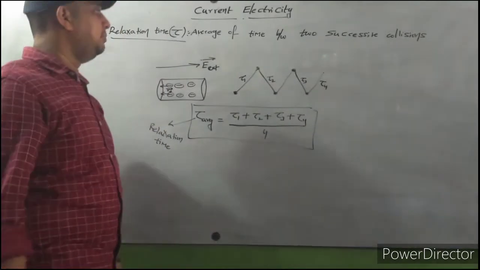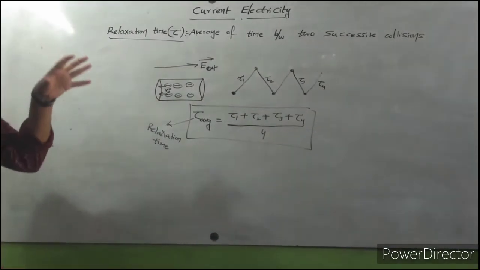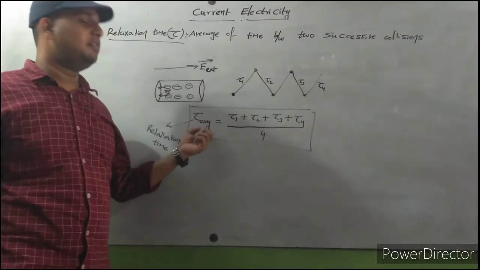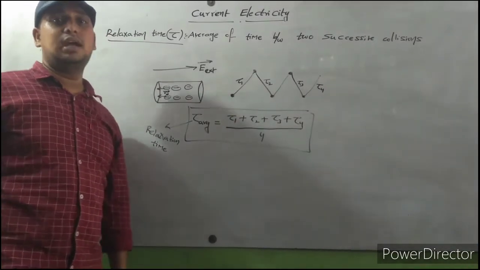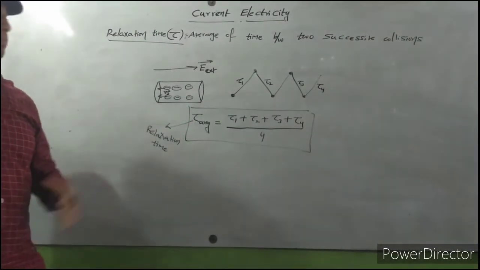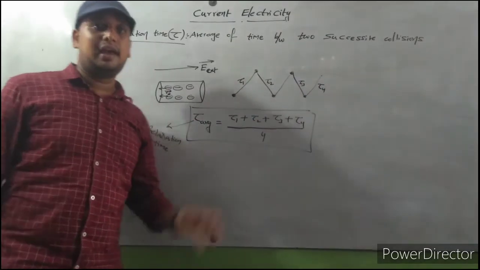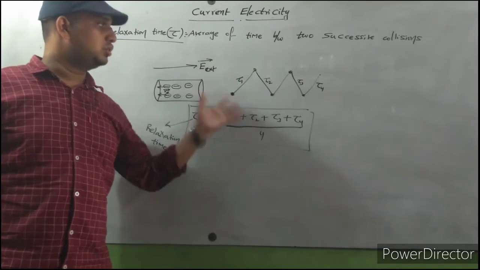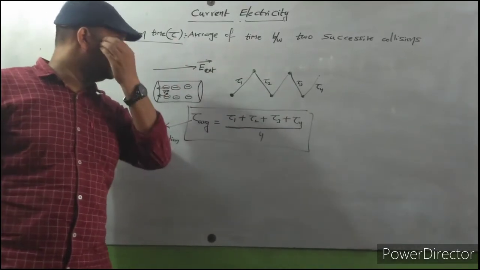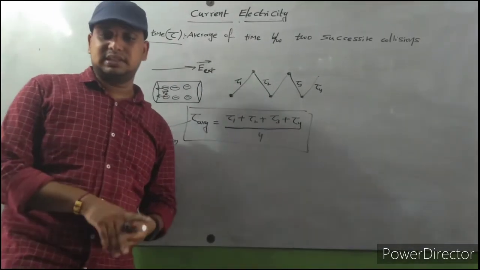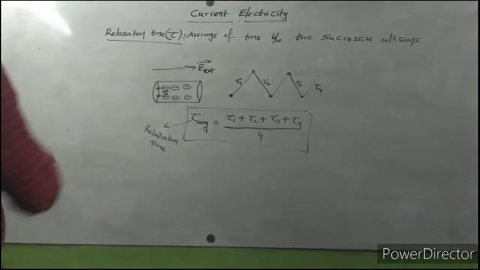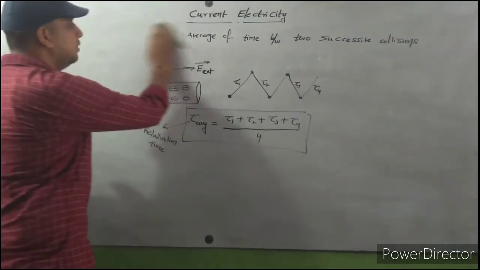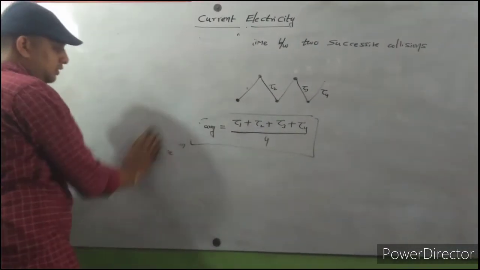The formula is tau average equal to tau 1 plus tau 2 plus tau 3 plus tau 4 by 4, because here 4 time intervals are there. Average means sum of the times by total number of values. So next we will discuss a very important formula.